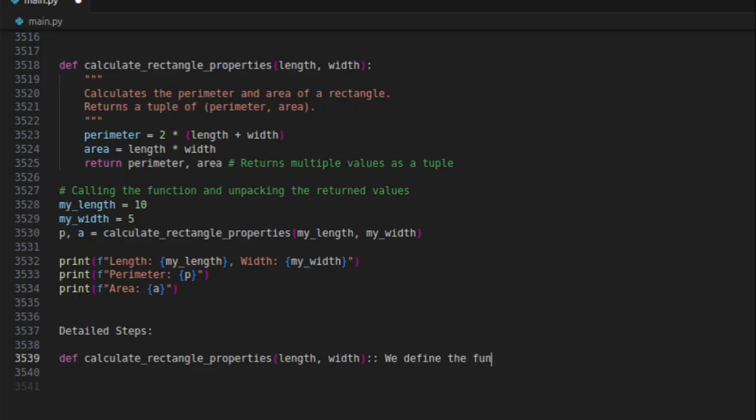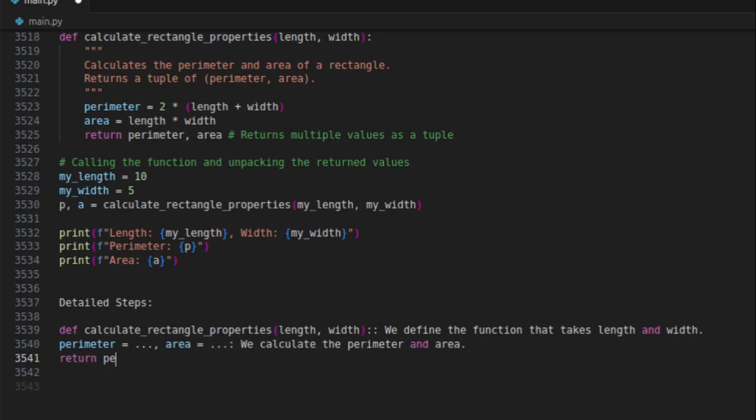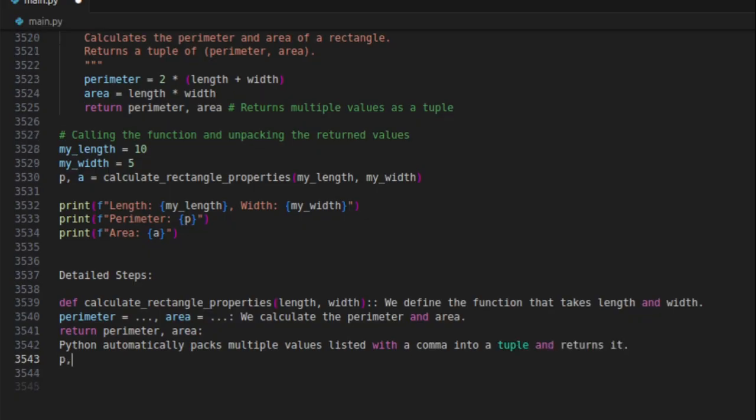We define the function that takes length and width. Perimeter equals, area equals. We calculate the perimeter and area. Return perimeter, area. Python automatically packs multiple values listed with a comma into a tuple and returns it.